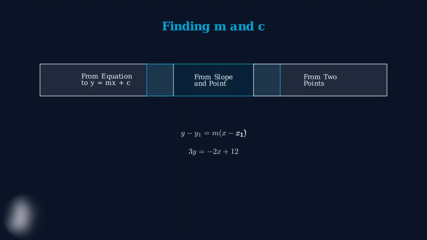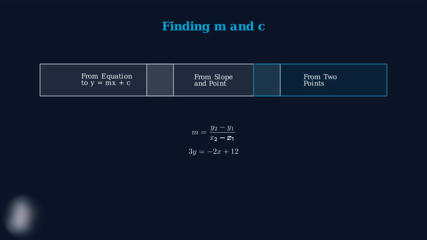Method 2. When you know the slope and one point on the line, you use the point-slope form. The formula is y minus y1 equals m times x minus x1, where m is your known slope and x1, y1 is your known point. After expanding and simplifying, you'll get the equation in y equals mx plus c form.